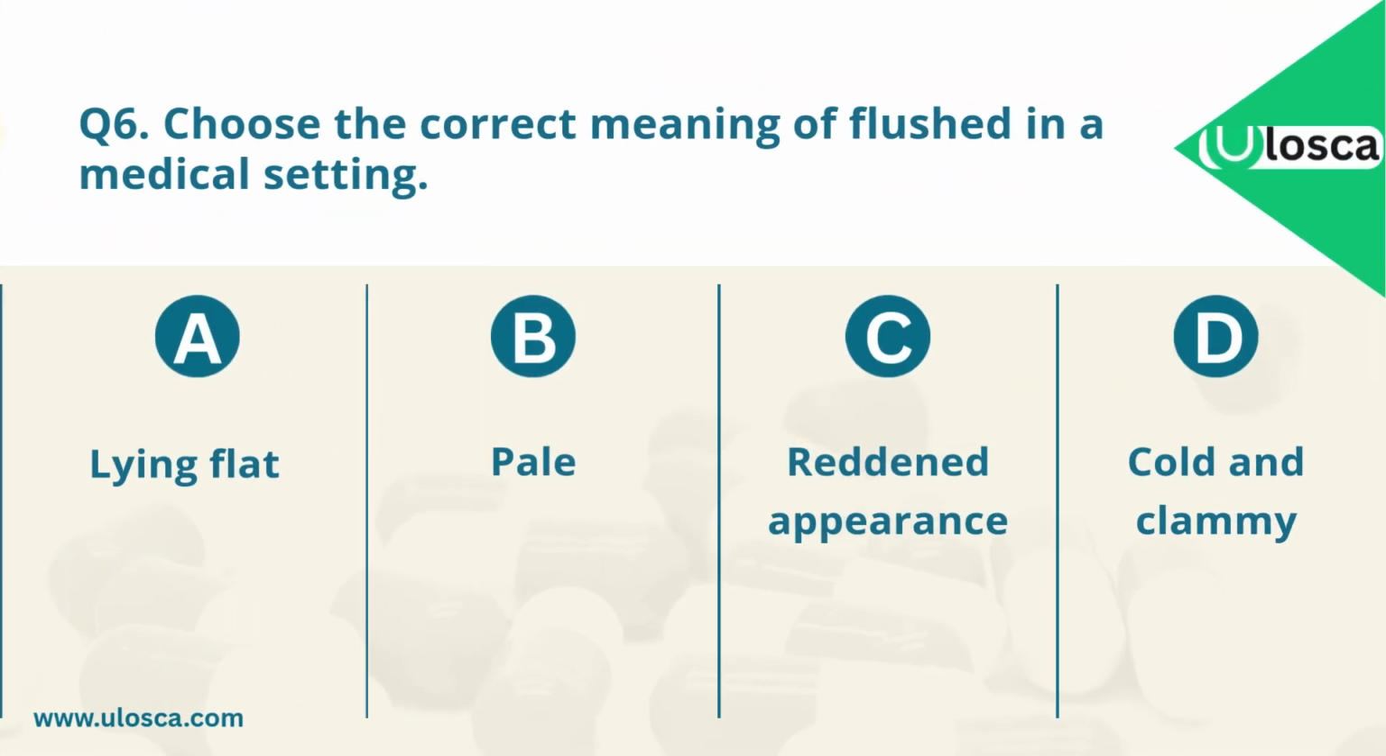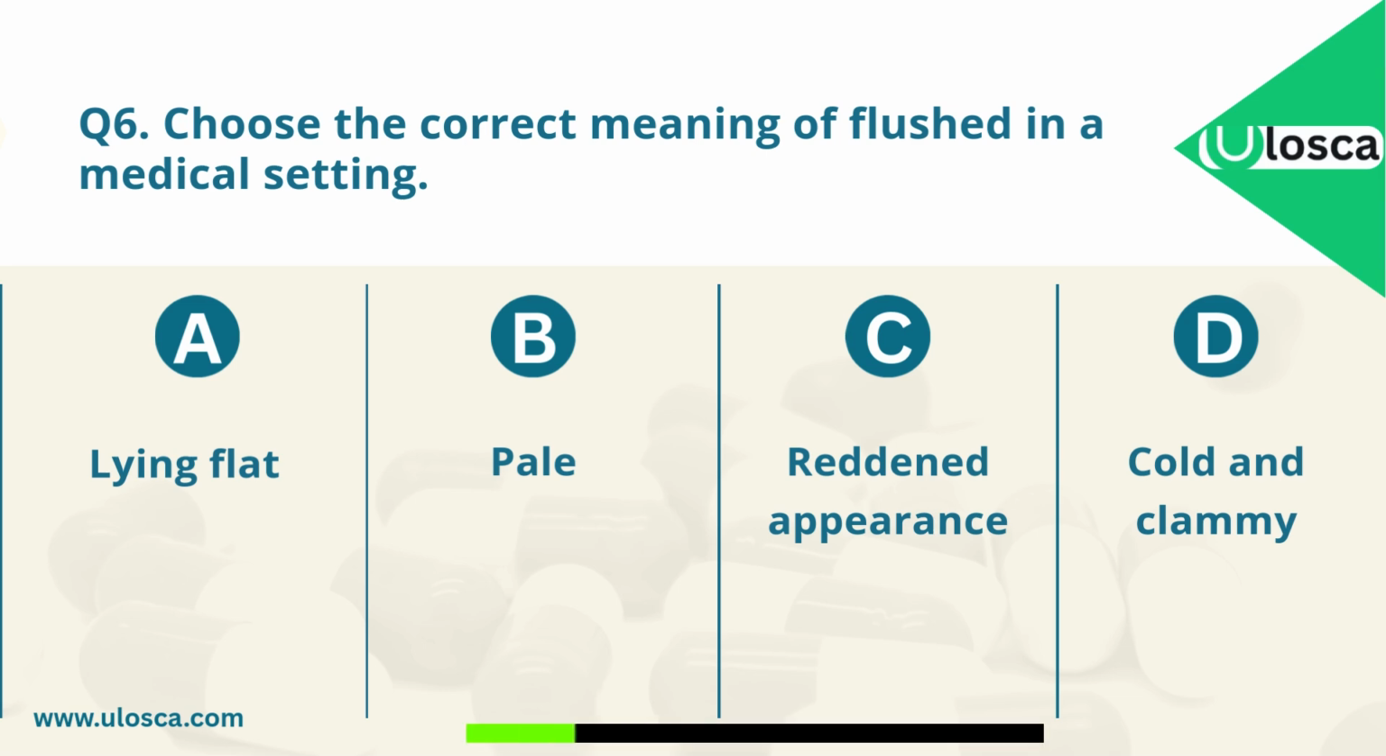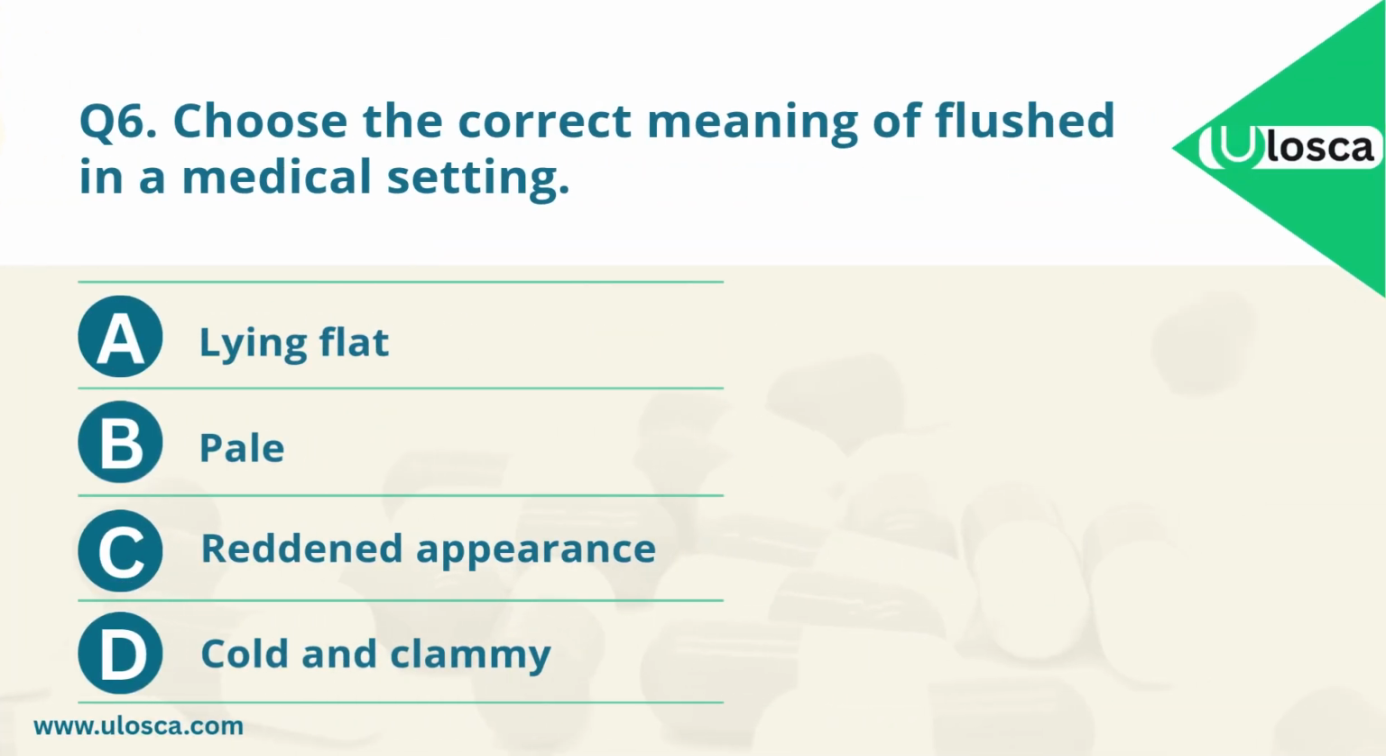Question 6. Choose the correct meaning of flushed in a medical setting. A. Lying flat. B. Pale. C. Reddened appearance. D. Cold and clammy. Which one is the correct answer? The correct answer is C. Reddened appearance.